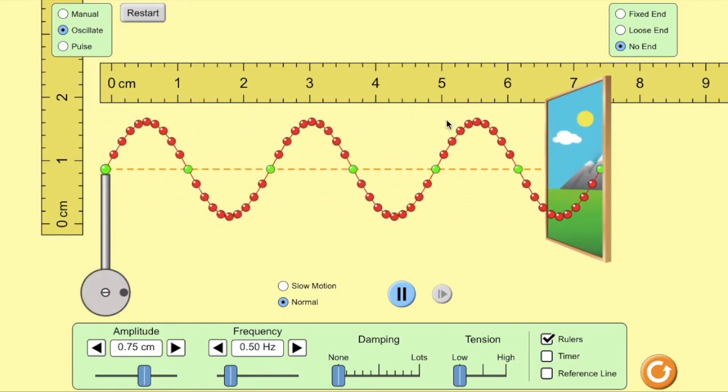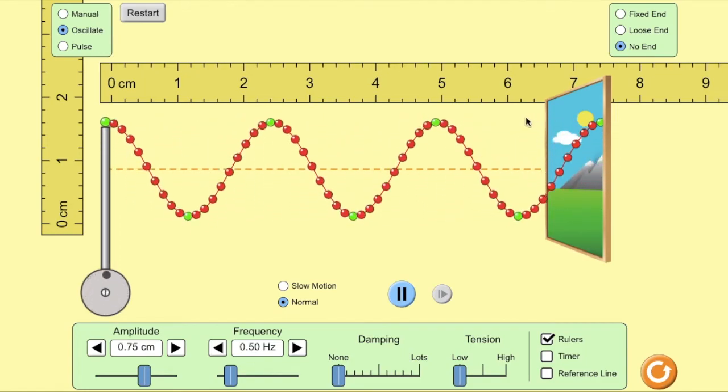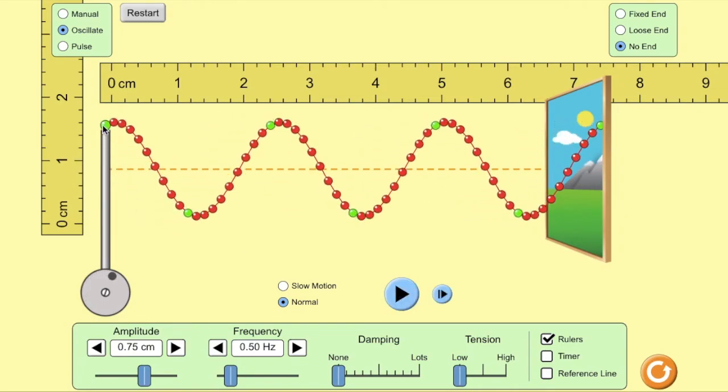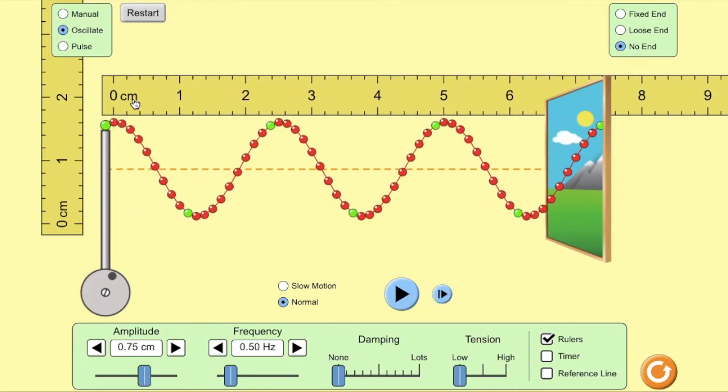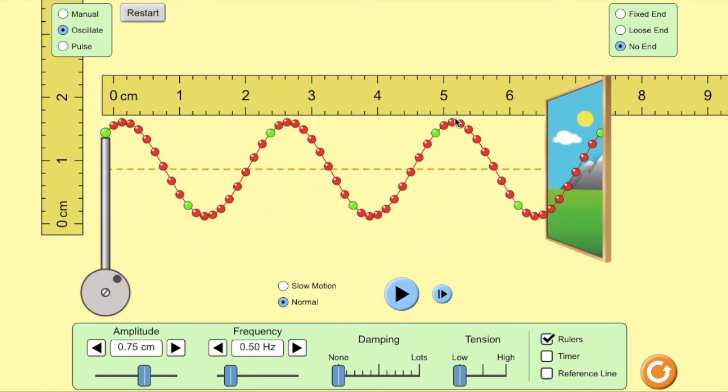The last thing I want to talk about is velocity. And velocity is actually a function of the frequency and the wavelength. We'll talk about that next time. But you could measure the velocity by saying, okay, there's a crest there. Let me line up this with the crest. And I could see, watch this thing go down and time it. So if I say, let's start the clock and follow this, and let me stop the clock, it traveled about 5.1 centimeters in however much time that was. So I could take displacement over time, and I would have the average velocity.